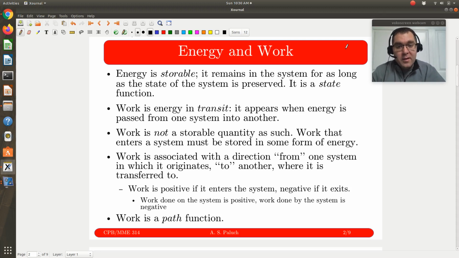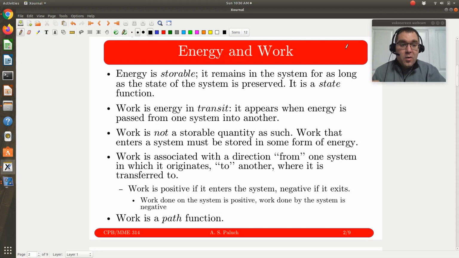Work, on the other hand, is energy in transit. So it's not a storable quantity. And so how you can think about work is I've got my ball at the bottom of the hill. I have my ball at the top of my hill. Again, the energy at the bottom or top is only a function of the coordinates. So if I wanted to compute the change in energy of that ball, I could just take the difference between those two potential energies at the top and bottom of the hill. What work would be is say, the work it takes to take the ball, right? Work is going to have the same units of energy, but it'd be how I take the ball from the bottom of the hill to the top of my hill.